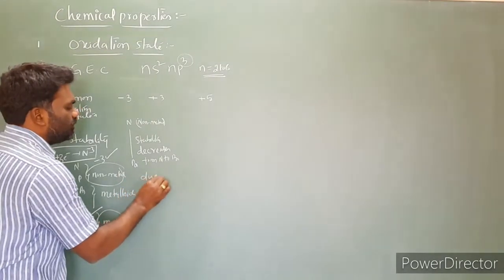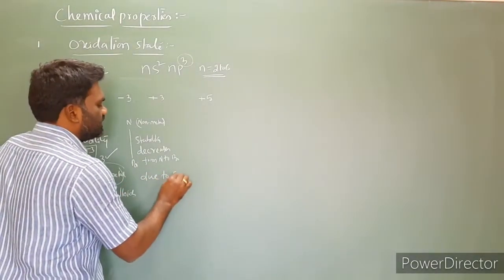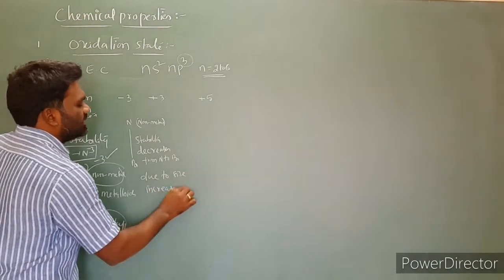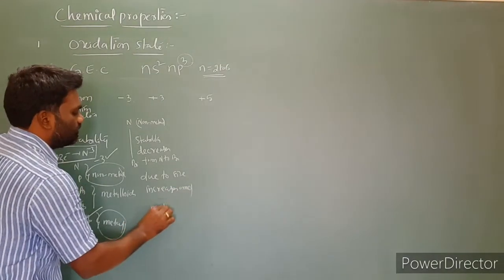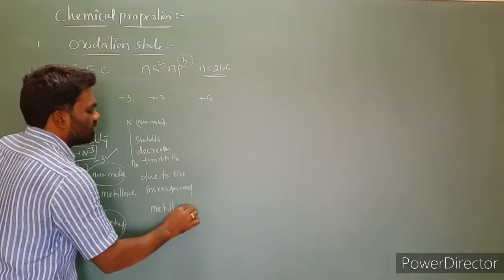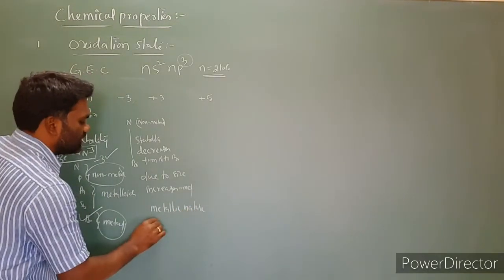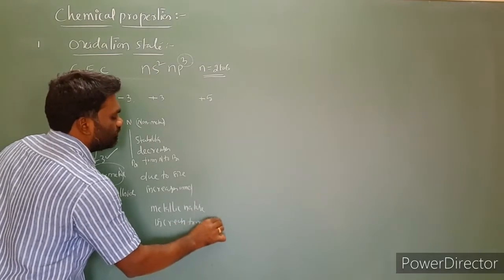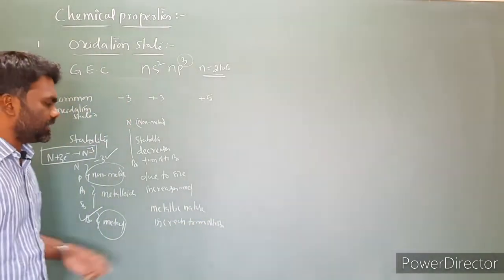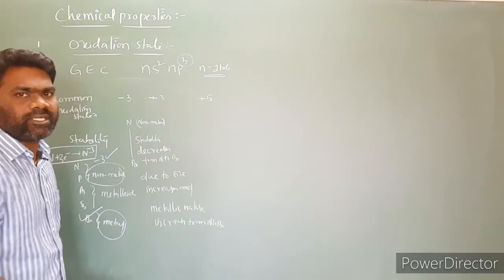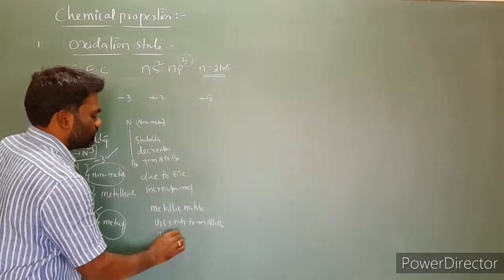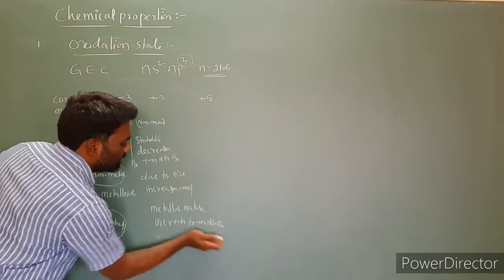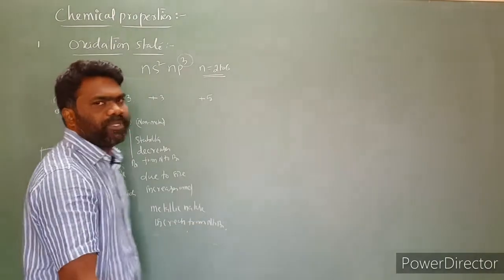Reason I am writing here: due to size increases and metallic nature increases from nitrogen to bismuth. Metallic nature increases from nitrogen to bismuth, which is nothing but ionization energy decreasing. So ionization energy decreases from nitrogen to bismuth.